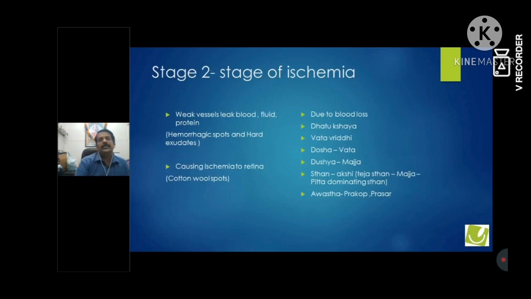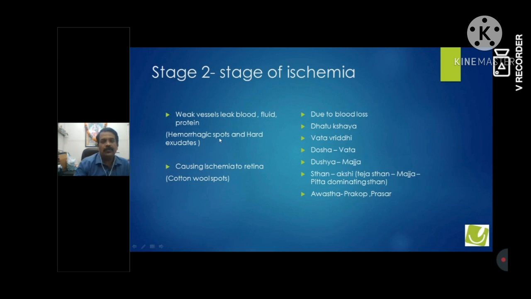Now stage 2 is ischemia. What we have seen is that this aneurysm started leaking, and this is called a hemorrhagic spot and hard exudates. Now the leakage has already started, so there is a swelling in the retinal area, macular area, causing ischemia to the retina. So now we have to check the swelling, check the hemorrhage, and treat the ischemia of the retina. These are the two things which are very important in stage 2.